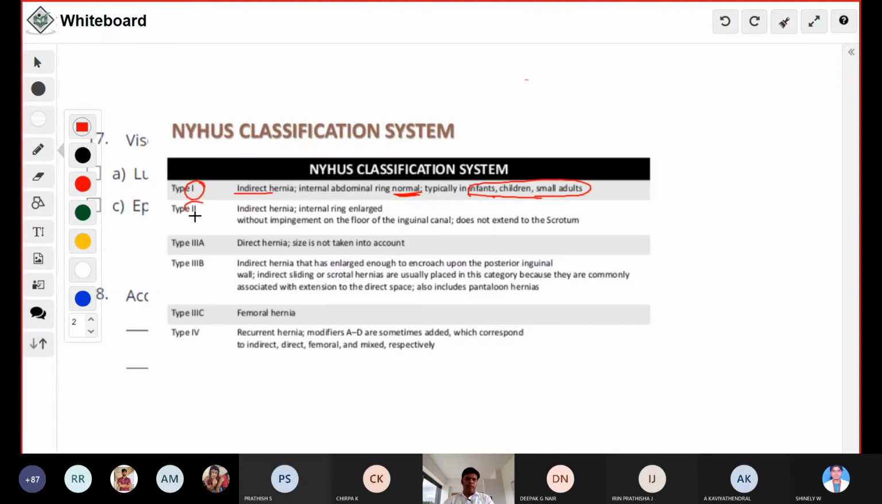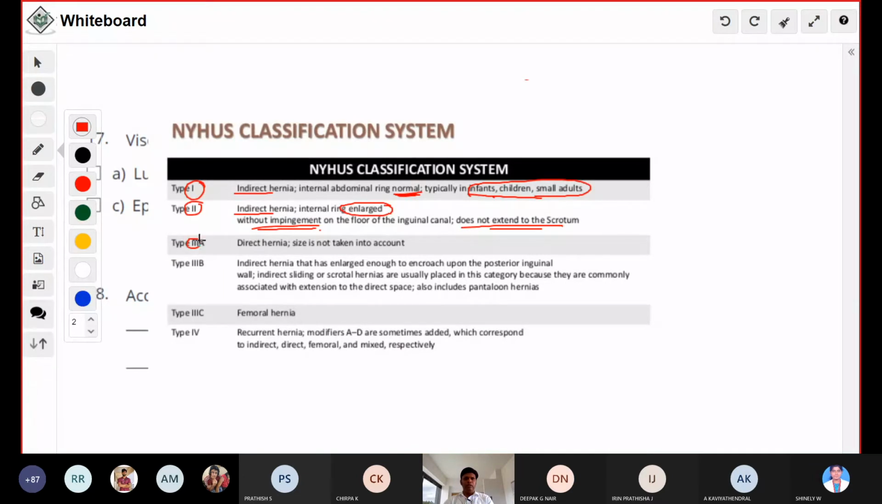Type 2 is again an indirect inguinal hernia, but you can see that the internal ring is enlarged. It is patulous, that is the deep inguinal ring is patulous, but without impingement on the floor of the inguinal canal. So it does not extend into the scrotum. That means it is present in the inguinal region itself. This is type 2. And type 3.